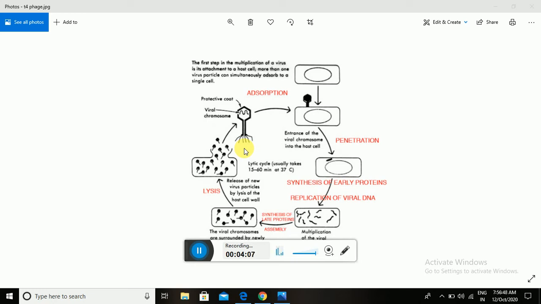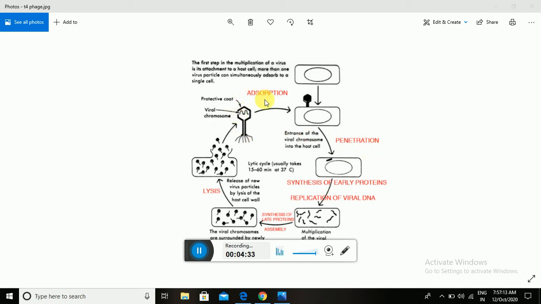The virus moves on the surface of the bacterial cell using tail fibers. When it finds a specific receptor, the base plate gets fixed on it, and using whiskers and tail fibers, the tail tube contracts and inserts the genetic material into the host cell. This step is known as penetration.